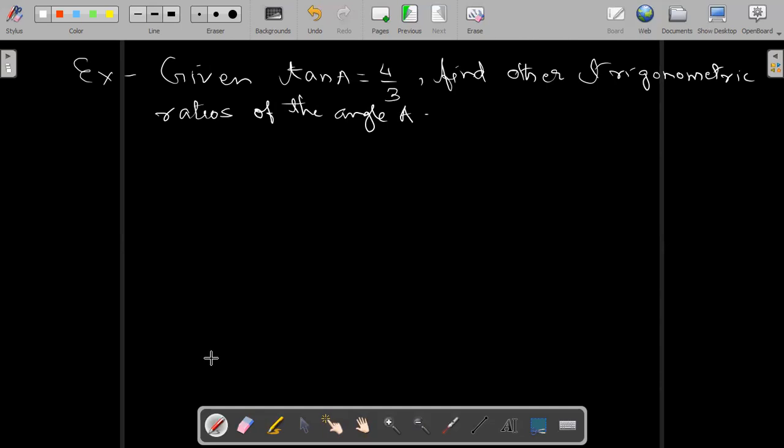For that, we first have to make a right angle triangle. We have given tan A. So first draw a right angle triangle. We can take ABC.